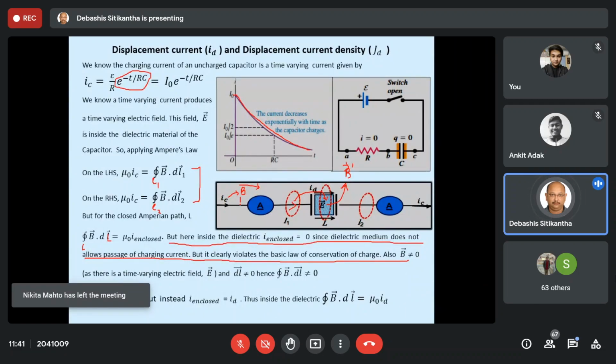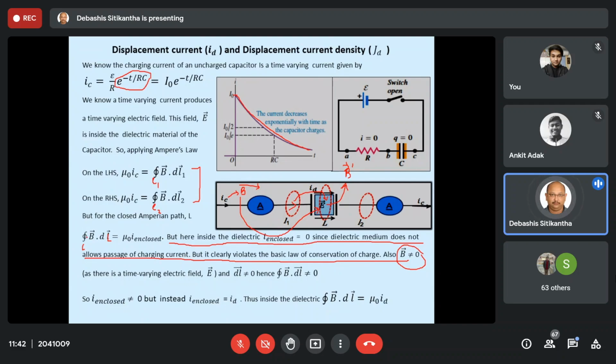This B vector is creating a time varying electric field E vector. Now this E vector will obviously produce another magnetic field. Let us say that it is B vector, B dash vector. Now obviously this B dash vector is not going to be 0. Fundamental thing, because electric field is not equal to 0. So over here we can say B vector is not equal to 0.